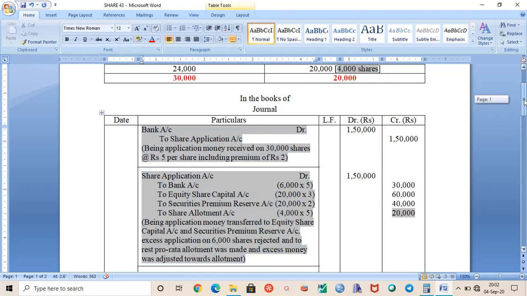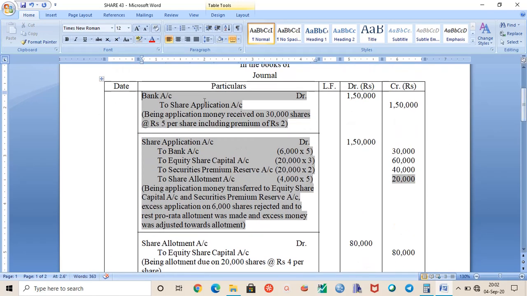These first and second entries you have to pass. If you have not understood these entries, please start the video from the beginning. Do not move forward. Once you have understood this, then you can move forward.